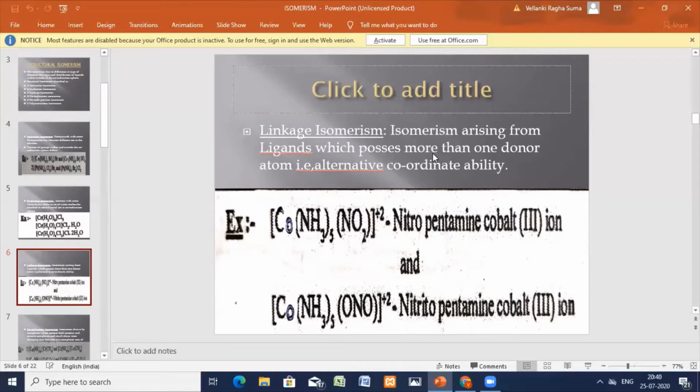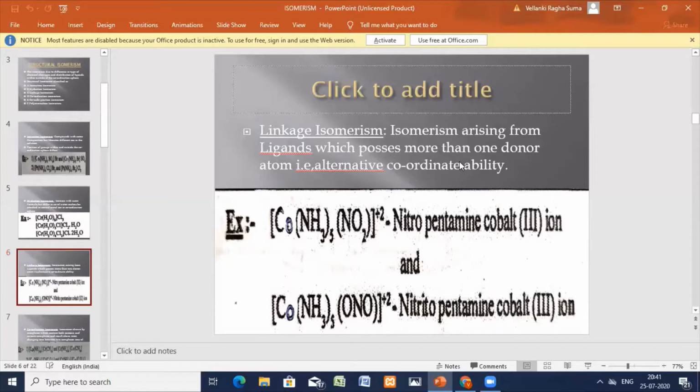A ligand which has two different donor atoms, that is, it possesses more than one donor atom in the same ligand. The best example is the nitrite ion.